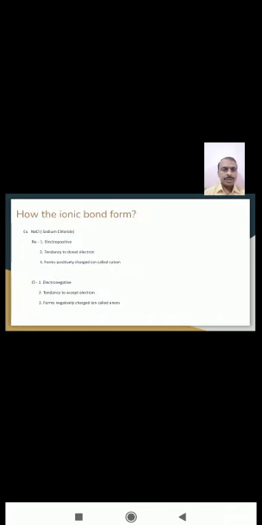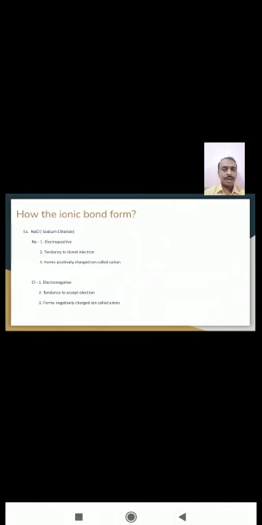Now, the definition of ionic bond indicates that the loss of electron and gain of electron will form two types of ions, cations and anions. Similarly, the words indicate electropositive and electronegative elements. Firstly, we have to know what is meant by electropositive elements. Electropositive elements are those elements, metals, which have a tendency to donate electrons, and after donating electrons, that electropositive metal will acquire a positive charge, and that positively charged ion is called the cation.